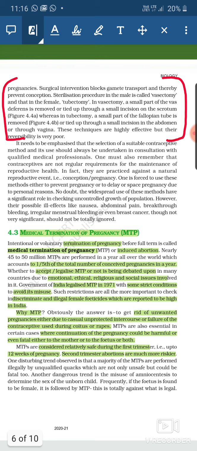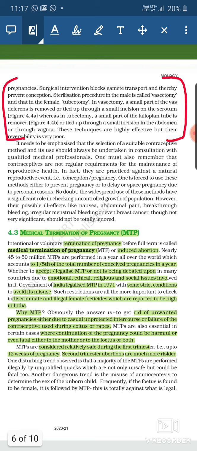Certain points are not revealed to the parent of the child, so they do MTP in a secret manner, performed by unqualified people. These practices are not safe and are fatal as well. They can take the life of that mother.